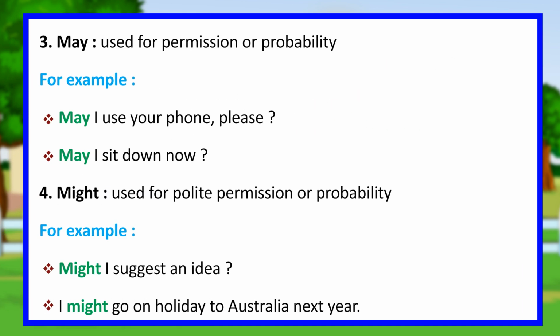3. May, used for permission or probability. For example, may I use your phone, please? May I sit down now? 4. Might, used for polite permission or probability. For example, might I suggest an idea? I might go on holiday to Australia next year.